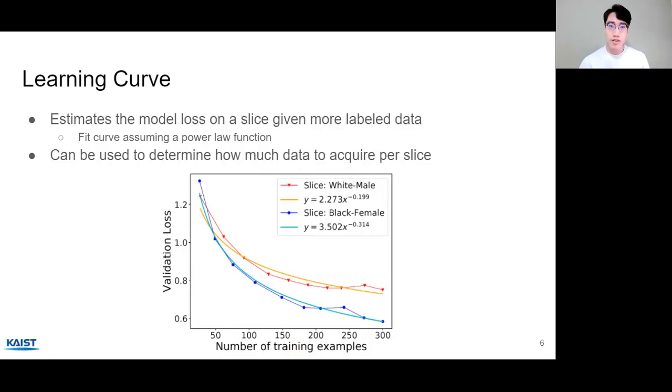Our key observation here is that as the size of the slice increases, the loss decreases and follows a power law curve. I'm showing you the learning curves for 2 slices, one for white male face images and another for Black female face images. We can see that different slices may have different learning curves, and that's why we need to acquire different amounts of data per slice. So from the learning curves, we can determine how much data to acquire per slice to build the optimal model.